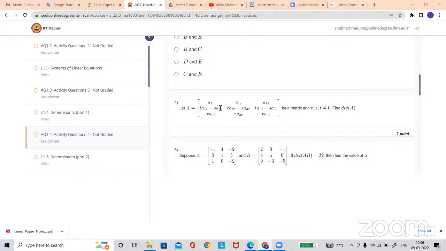No, so see what is happening. The second row is t times the first row, exactly, minus s times the second row. So what will happen then? It will be some element, like subtracting t times, and then r times the third row, right? It will remain unchanged. No, I guess.